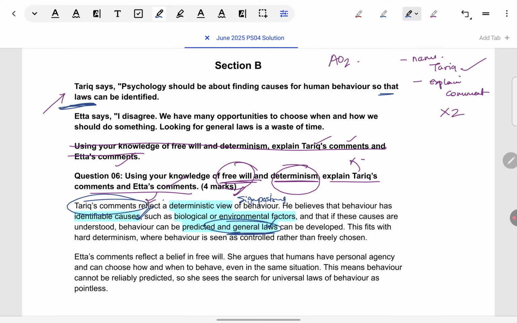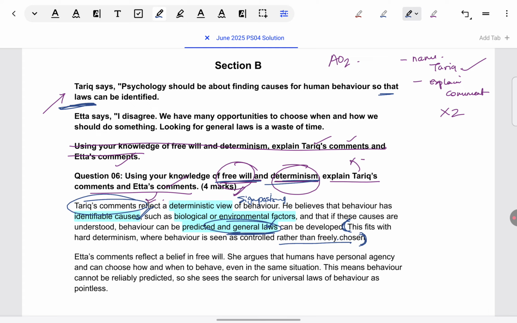So this fits with hard determinism, and behavior is seen as controlled rather than freely chosen. This is a good sentence, but even if you don't write this one, it's okay. You can take it as additional. Here, what is done is direct comparison has been drawn between determinism and free will, because here, after all, two concepts are asked for. So, this is why Tariq is supporting determinism rather than free will. But, like I said, that's optional.